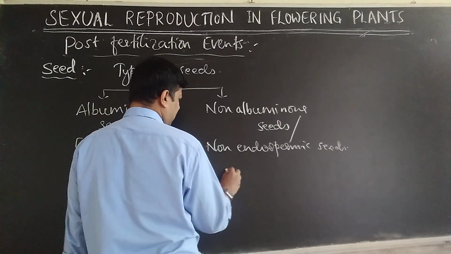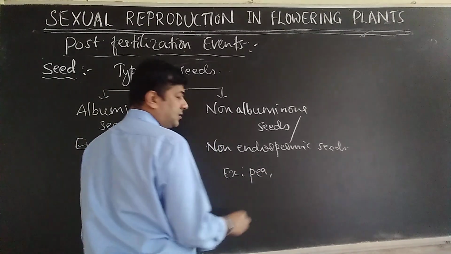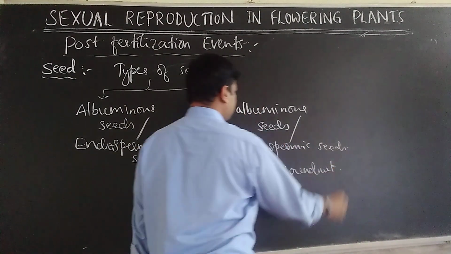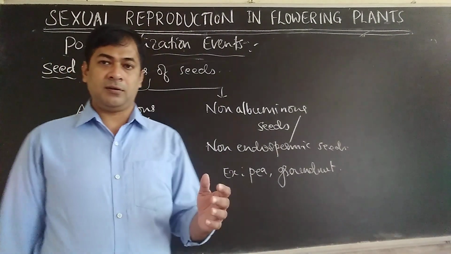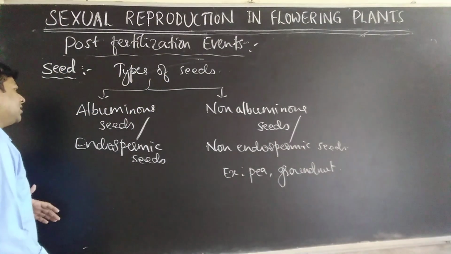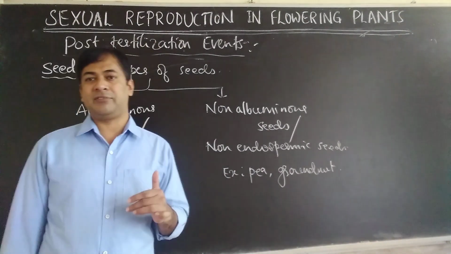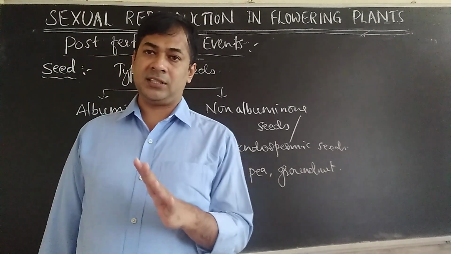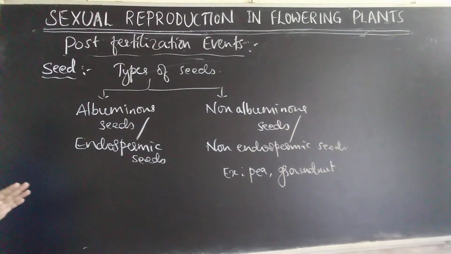Like you can take example of pea seeds, groundnut. All these are non-endospermic. There is no endosperm left. During development of embryo, all the endosperm is used. Whereas albuminous seeds or endospermous seeds, still albumin or endosperm is left even after formation of seed. Even after formation of seed, some endosperm is still there. So that should be called endospermic seeds.